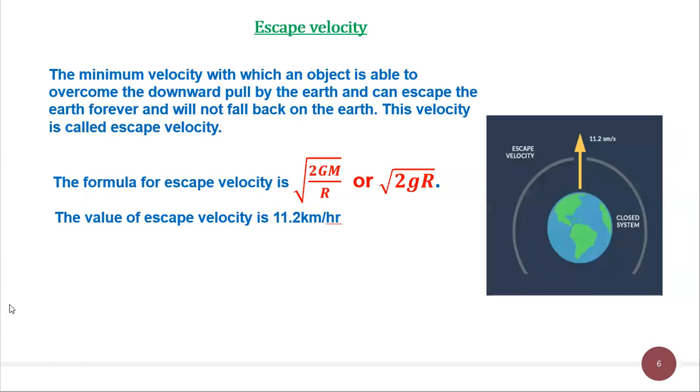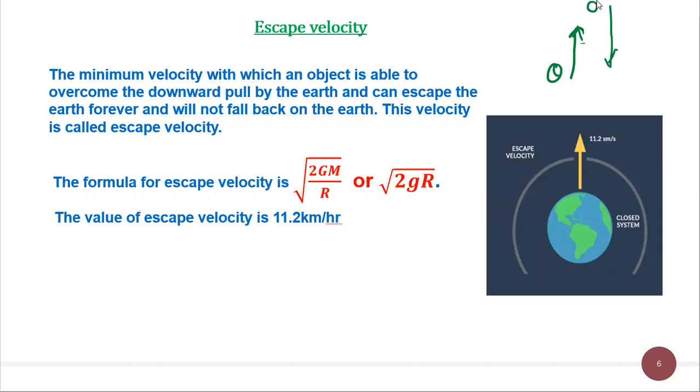What is escape velocity? We have seen that when a ball is thrown upwards, its velocity goes on decreasing because of the gravitational attraction of the earth, and the velocity will become 0 after reaching a certain height. Then it will start falling down. How much height the object will reach depends upon its initial velocity.